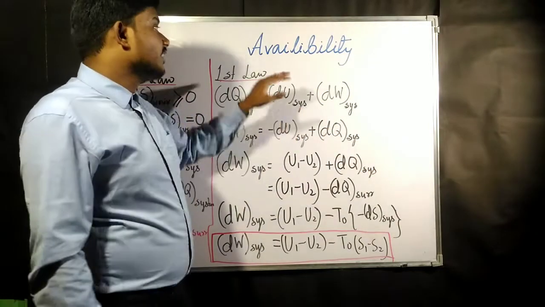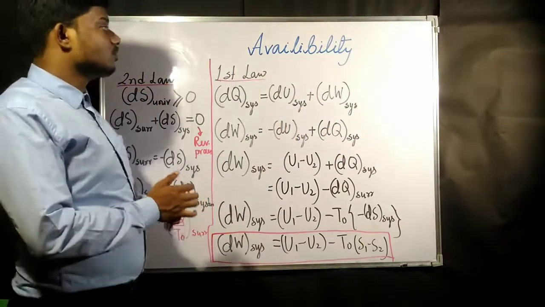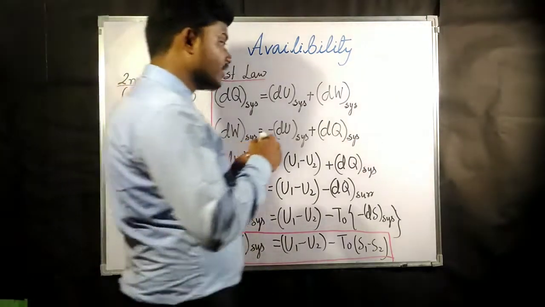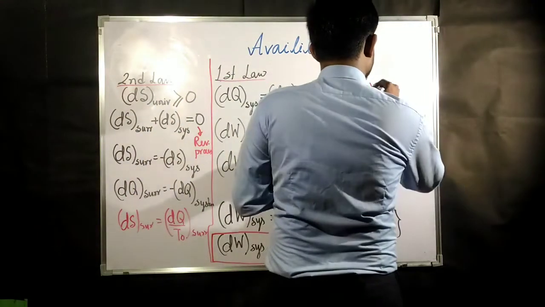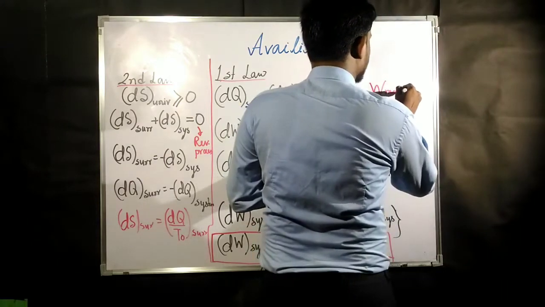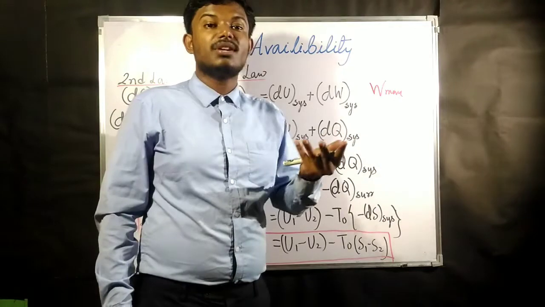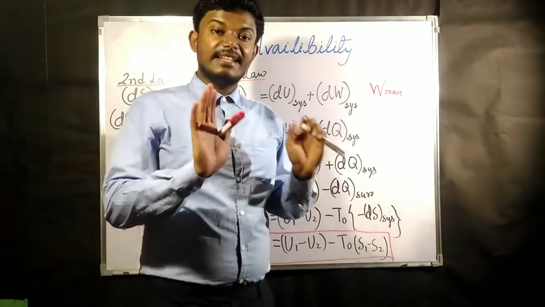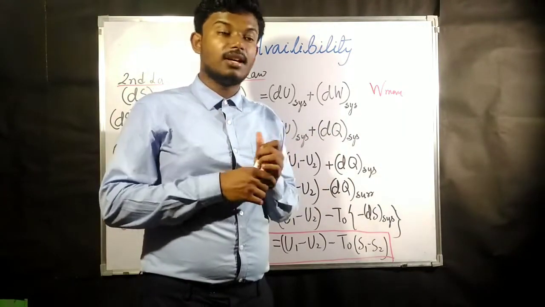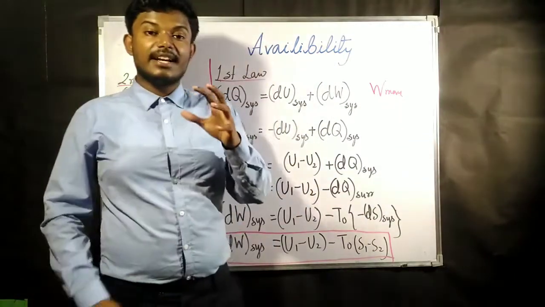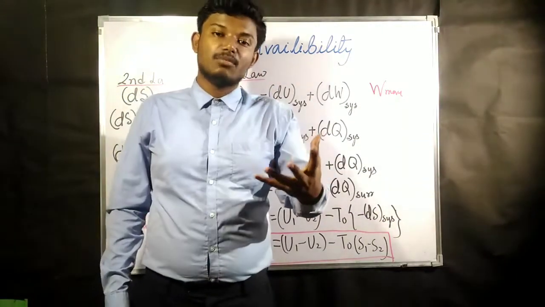So now we are going to find out W max. W max means the net work which we are going to get. In certain processes the system does some work.